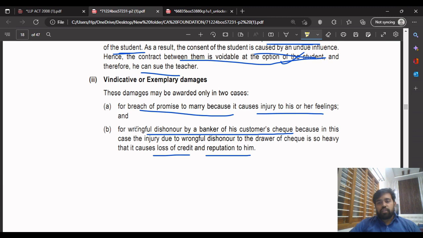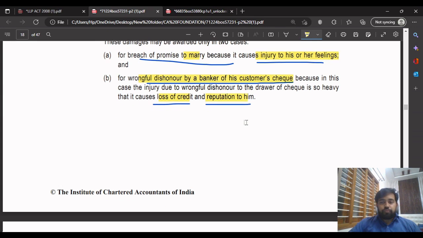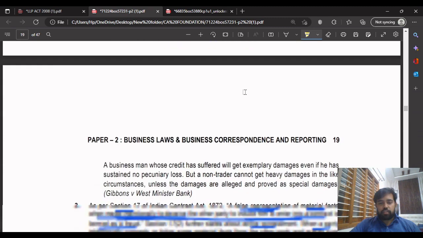One is marriage, another is reputation, loss of credit or reputation, wrongful dishonor by the banker of his customer's check. One is marriage, injury to his or her feelings. You have to write the way it is given here. You have to remember the keywords, please. Loss of credit, reputation to him, wrongful dishonor by the banker of the customer's check. You have to write the list like this only.